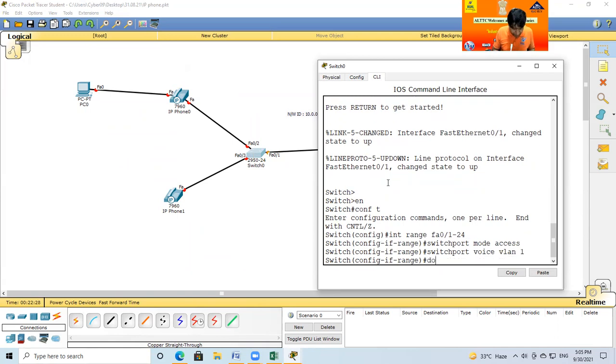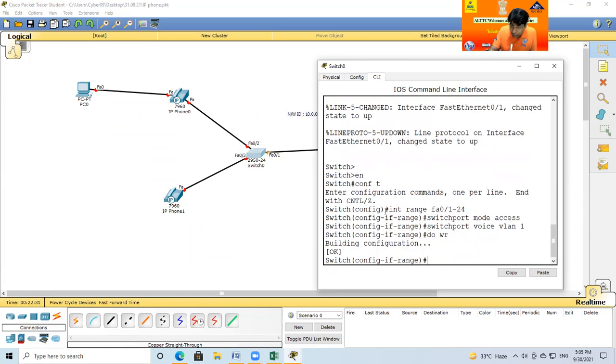I go to the switch and give the instruction to all 24 ports with the range 1 to 24. Otherwise you would need to give the command 24 times if you go for only interface FA0/1, FA0/2. Range means all 24 ports are allotted automatically. So first we fire switchport mode access, then VLAN 1. Okay, now that is done.